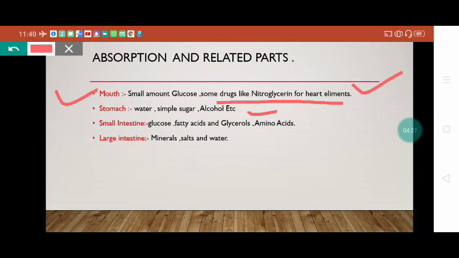In the intestine, we know that all the digested molecules of starch, fats and proteins become simple molecules like glucose, fatty acids, glycerol and amino acids, and these are absorbed from the small intestine. The large intestine only absorbs minerals, salts and water, and even a very small amount of some drugs also. So that is important for us.